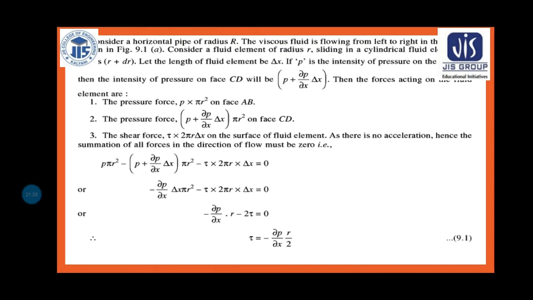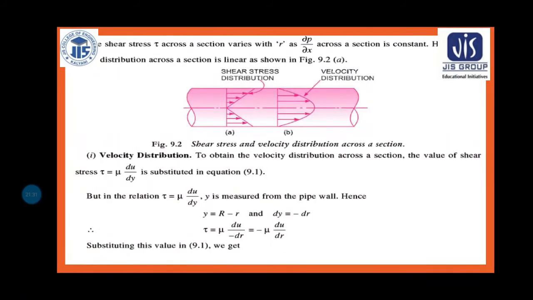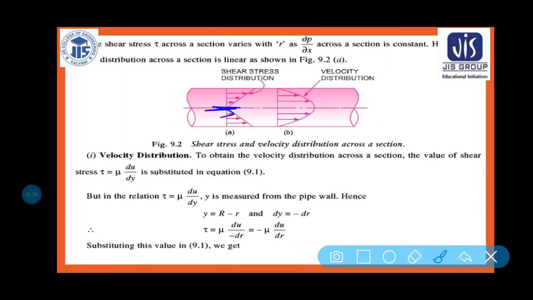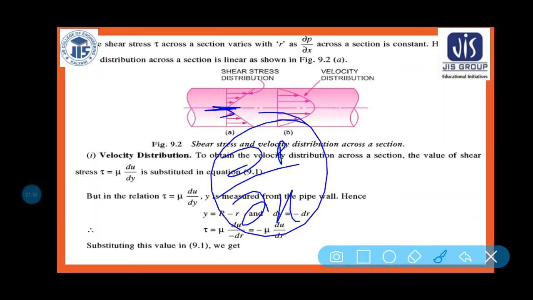So the shear stress is 0 in the middle point here. So shear stress tau across a section varies with r, as del p by del x across the section is constant. You know that del p by del x across the section is constant always. Hence shear stress distribution across the section is linear, as shown in figure.